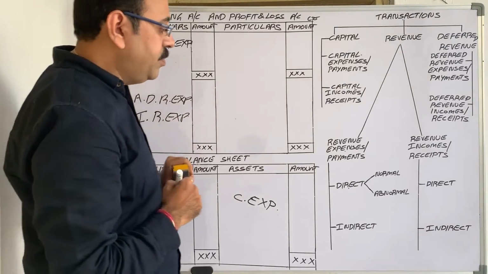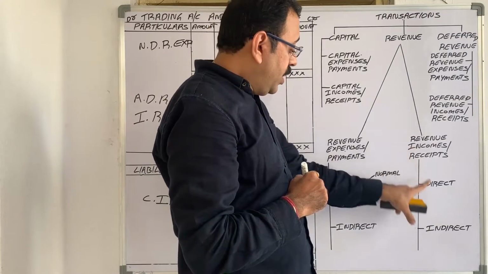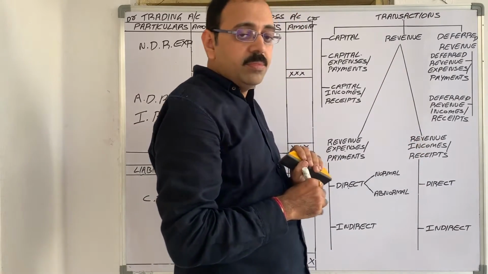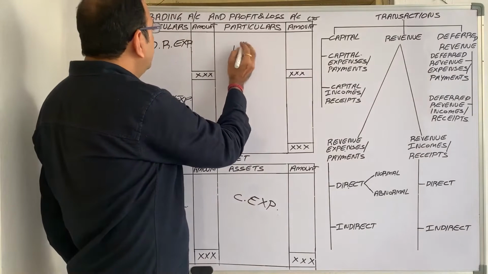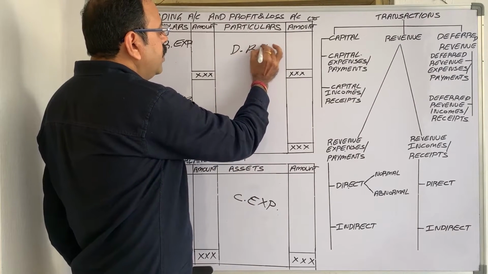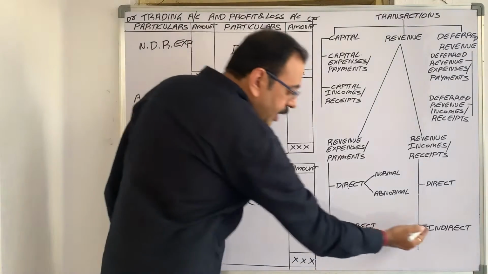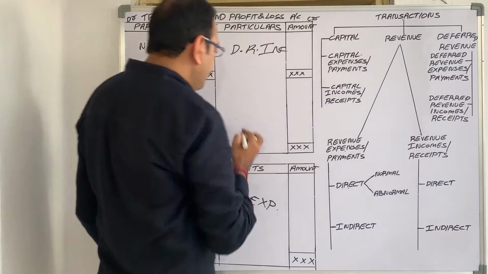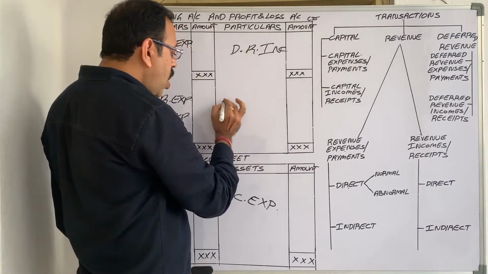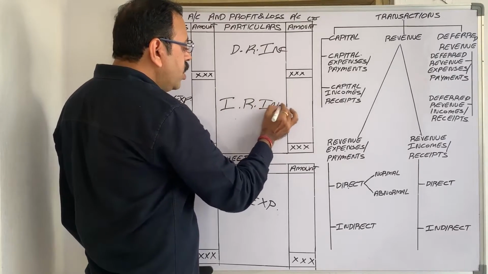Okay, then come to revenue incomes. Direct revenue income goes in trading account credit side, and indirect revenue income appears on credit side of profit and loss account.